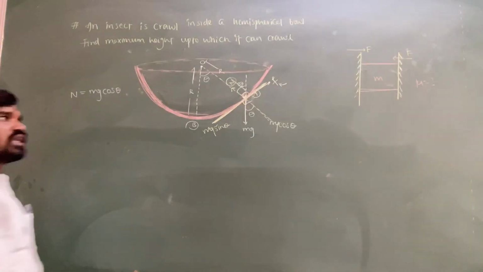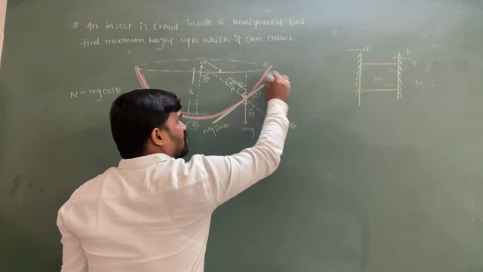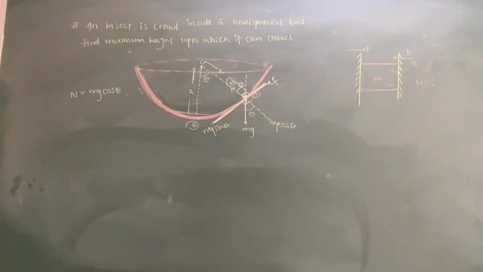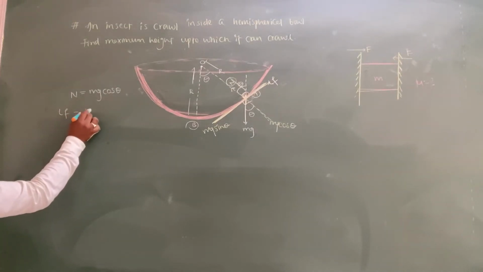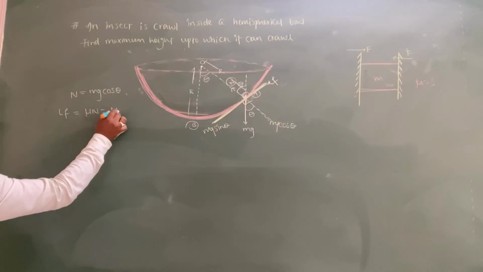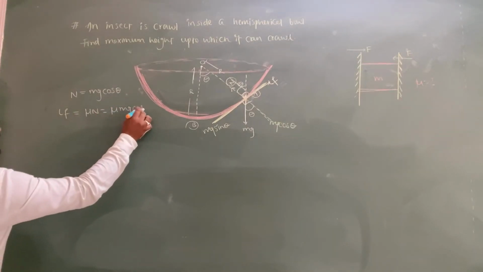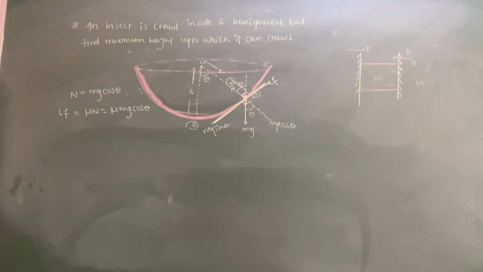If you take it as not slipping now, then it is the limiting friction. Limiting friction equal to mu N, so this is equal to mu mg cos theta. This is the value of the limiting friction which is acting on the object.